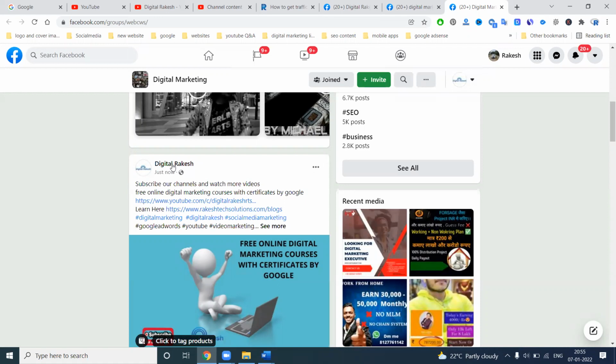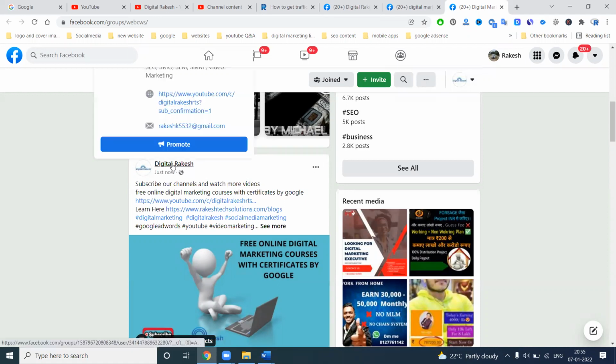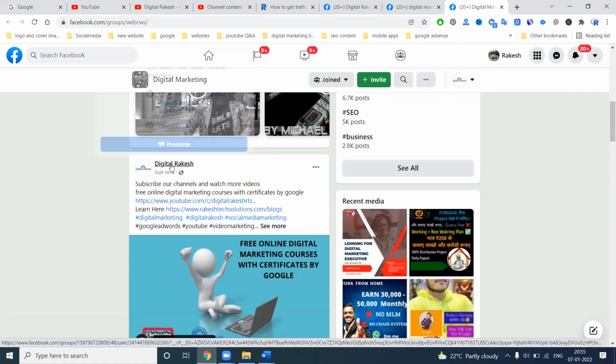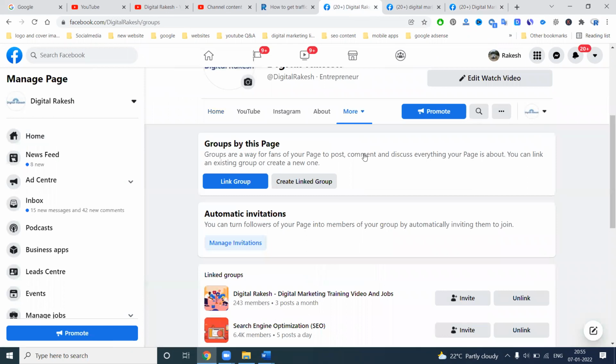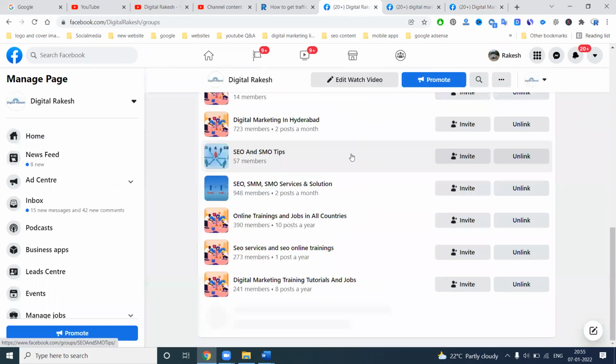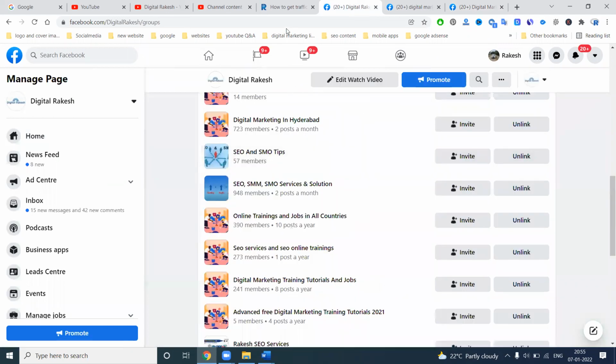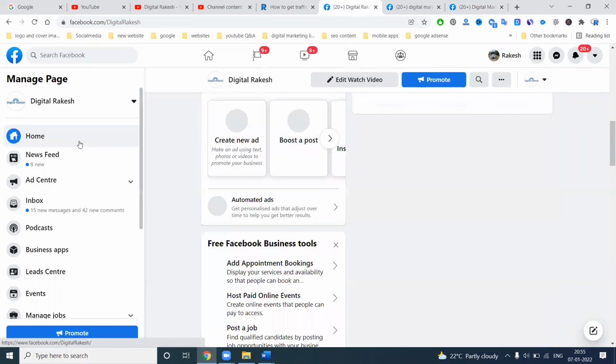In this, when I share the content, it will automatically show on your particular Facebook page, because it is linked with your particular group option. So that is the method we can follow to share your particular content with multiple groups. How can you reach the audience? Only one thing to remember, guys.